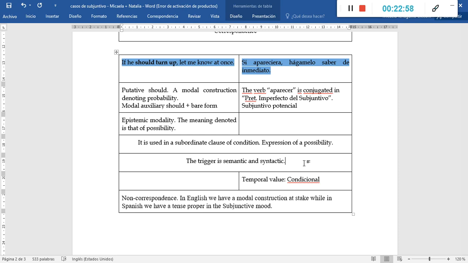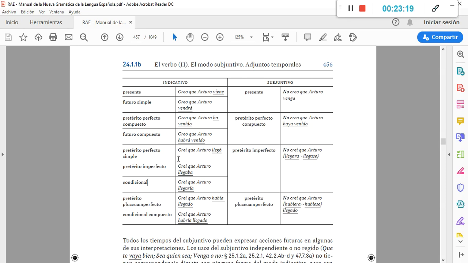As regards the temporal value, we have identified the tense of aparecer as pretérito imperfecto del subjuntivo, and we have said that pretérito imperfecto del subjuntivo can be correlated to three different tenses of the indicative mood: pretérito perfecto simple, pretérito imperfecto, o condicional.